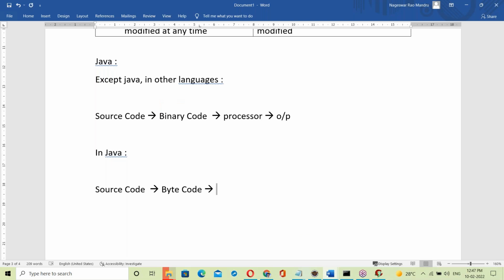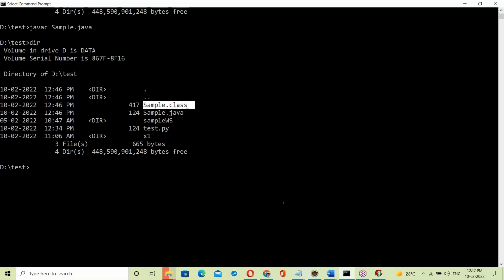After that, what happens here? Now the Java program runs: java Sample. That Sample.class file is running here, and it prints Hello World. This is the interpreter. It's the Java interpreter. The Java interpreter takes the .class file, converts it line by line, and executes it.